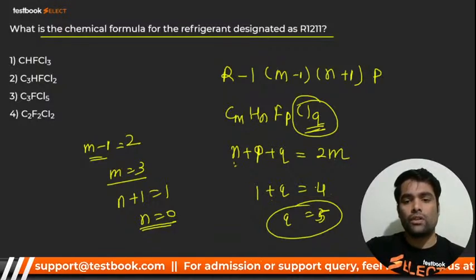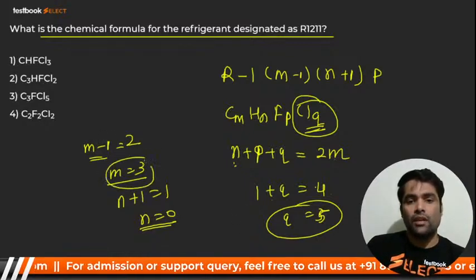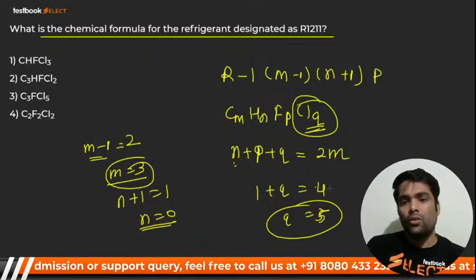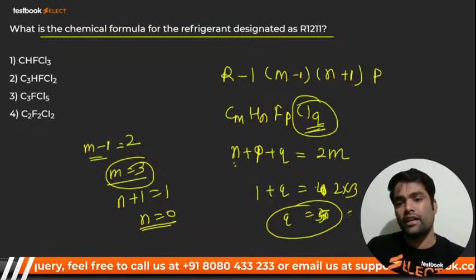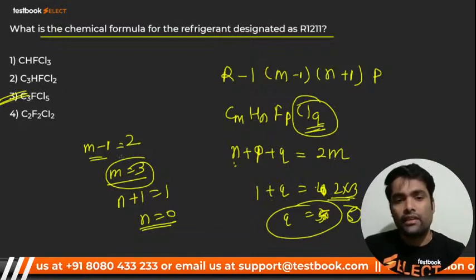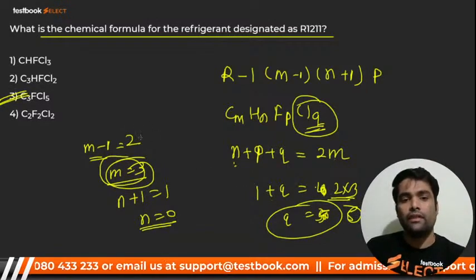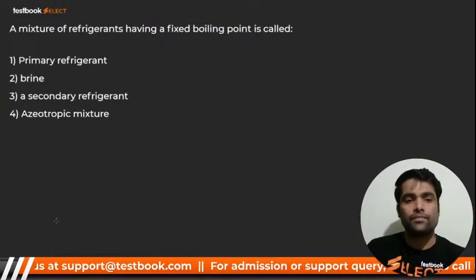we have m is equal to 3. Sorry, m is equal to 3 we have, right? What did I put here? I was putting 2. I am very sorry. 2 into 3, that is 6. 6 minus 1, that is 5. Cl will be 5, right? Very sorry. I did not calculate 2 into 3; I was putting 2 only, looking at this value. Sorry for that. Okay, option number 3 will be correct.